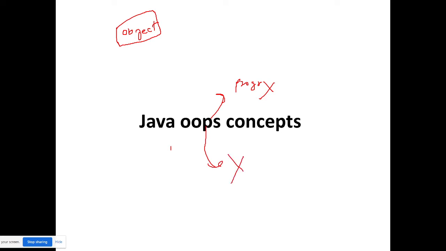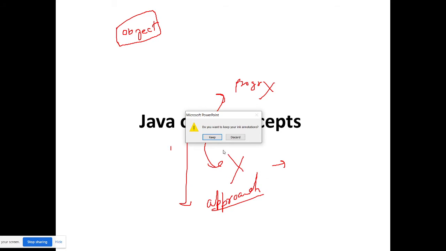This is just an approach. Approach means the way you want to finish your work. By using other ways you can also program, but this will be a different approach that you finish maybe better than the previous one.